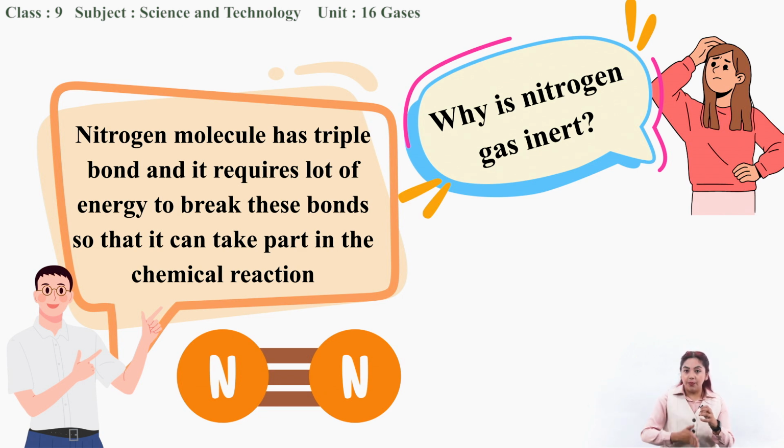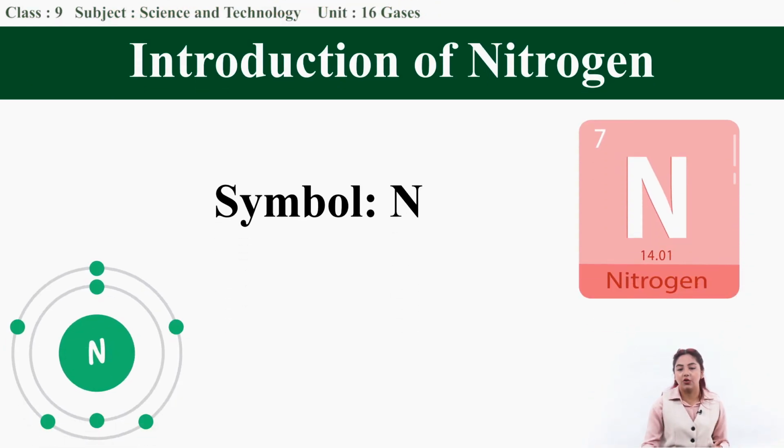So that's why nitrogen does not readily take part in chemical reaction, but it takes part in certain chemical reaction under special condition. So in normal condition, it is inert, hence it does not take part in the chemical reaction under normal condition. So let us study a little more about nitrogen gas.